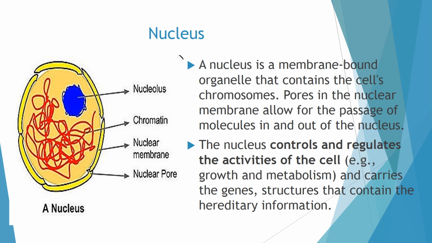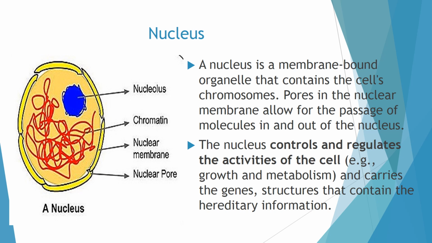DNA contains the hereditary information. What is the hereditary information? It is the information of the characteristics which is transferred from parents to the offspring or the children. Each small piece of information in each segment of the DNA is called a gene. Each DNA has hundreds to thousands of genes.